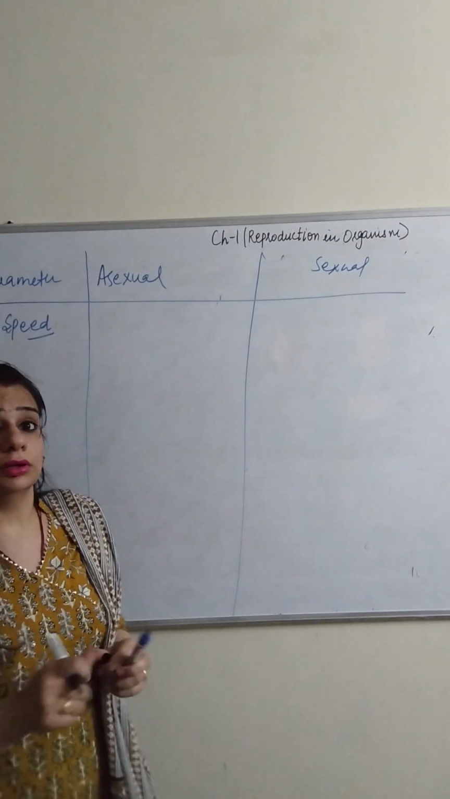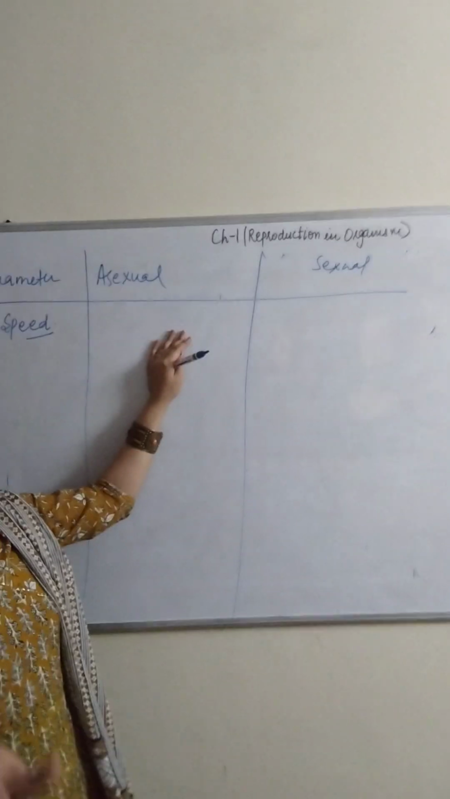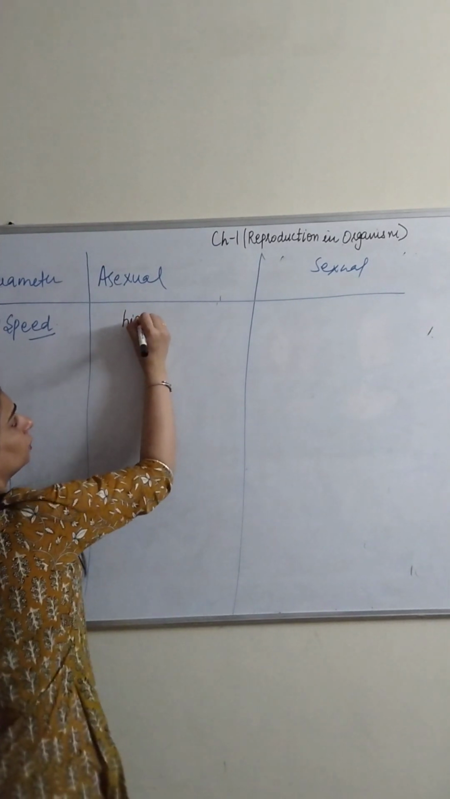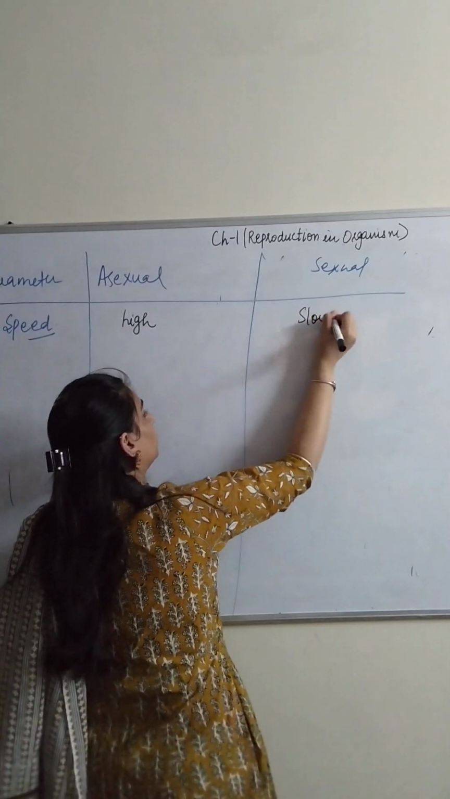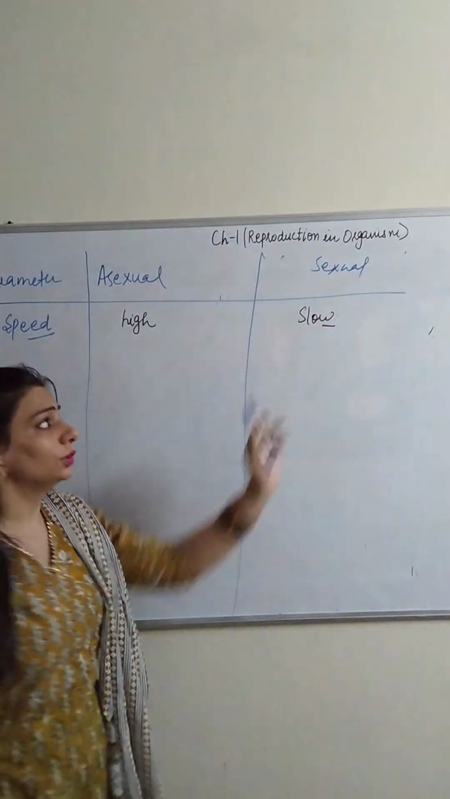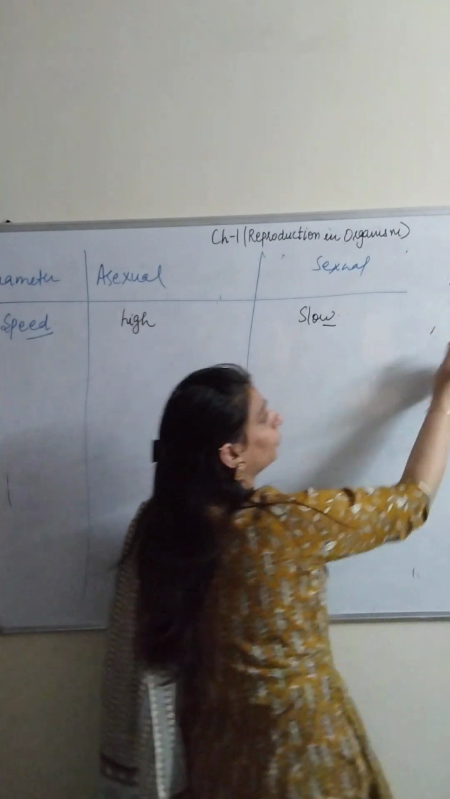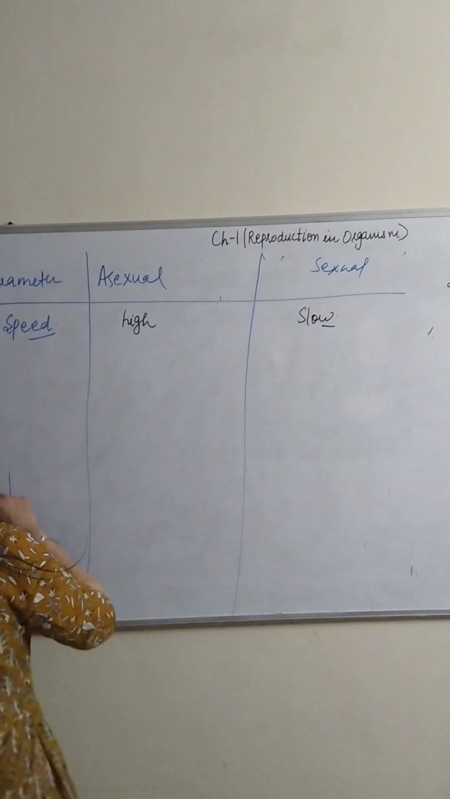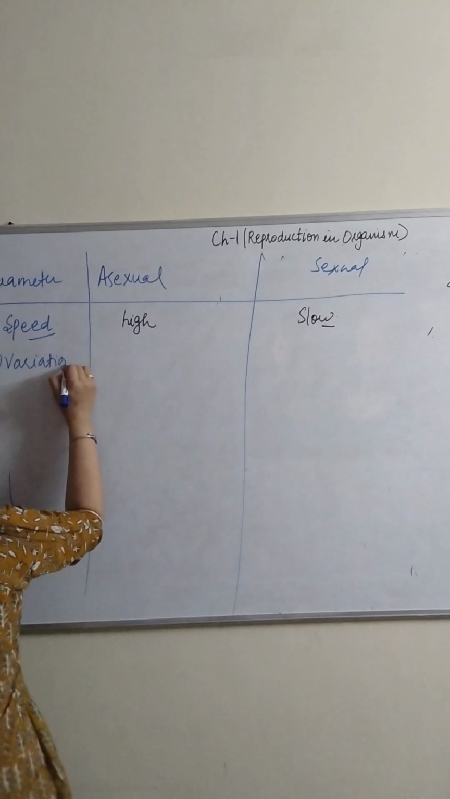In asexual reproduction, an organism is able to produce its progeny at a very high rate. So in asexual reproduction, speed is high, and in sexual reproduction, speed is slow. For example, for sexual reproduction, if there is a gestation period of approximately 9 months, then one baby will be produced after the 9 months, but it is not a part of asexual reproduction. Now the next one that we are used to taking here is variation.